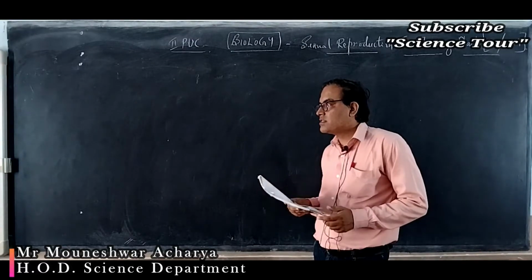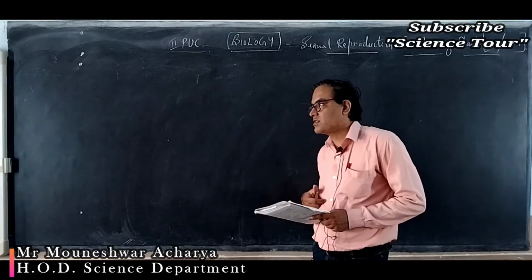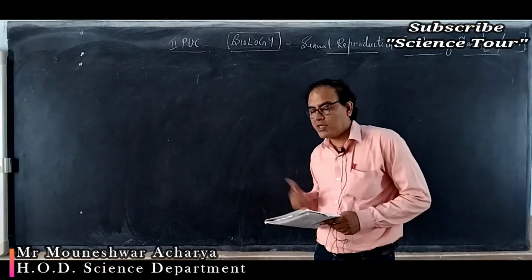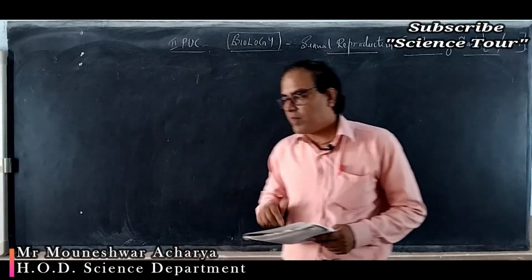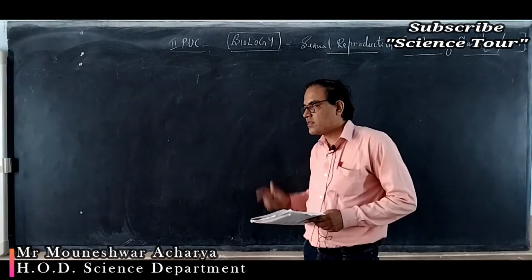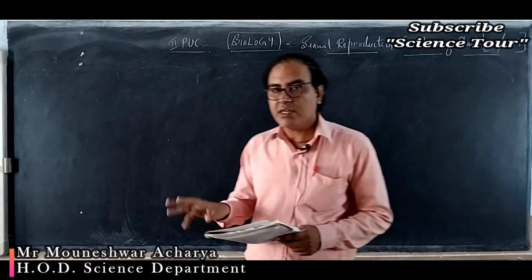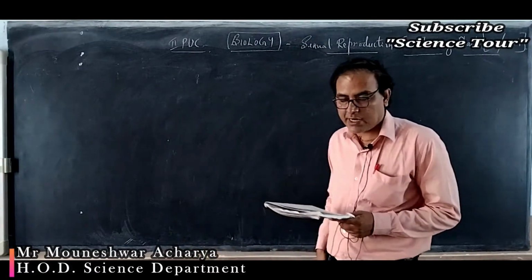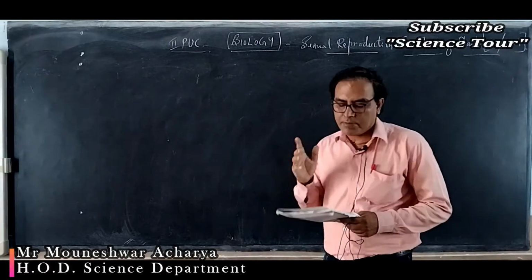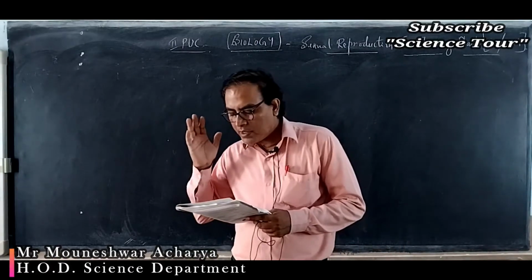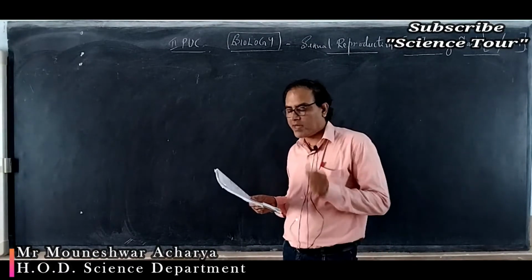Dioecious plant with bisexual flowers. How is it possible? It is not possible. Monoecious plant with bisexual flowers you can see, but dioecious plant means sexes are separate. Only male flowers or female flowers should be present in a dioecious plant. So that is also not the correct answer. As we guessed, the right option is option B, dioecious plant bearing only male or female flowers. Very important question, mark it.